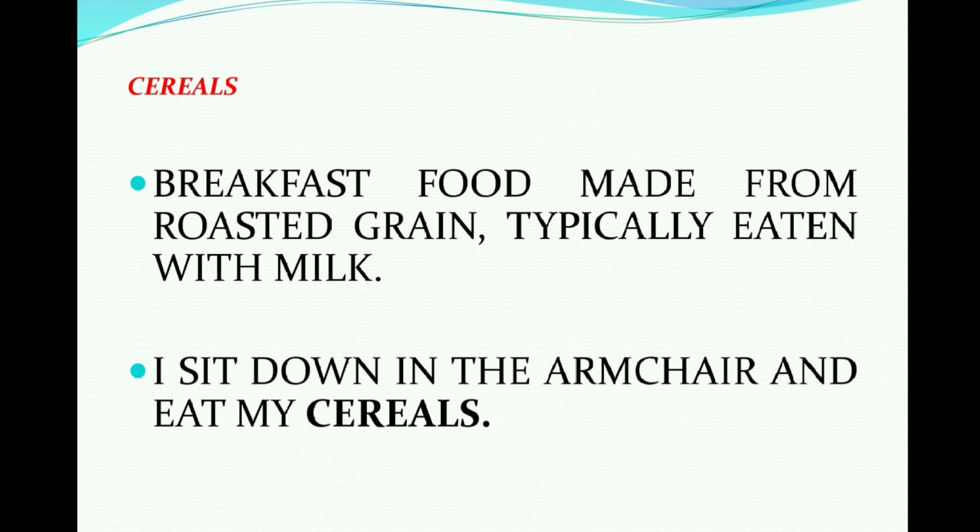Next is cereals. It is a breakfast food, right? We all know that we eat the cereals with milk, right? Roasted grains and typically eaten with milk, right? I sit down in the armchair and eat my cereals. So this is an example of cereals.